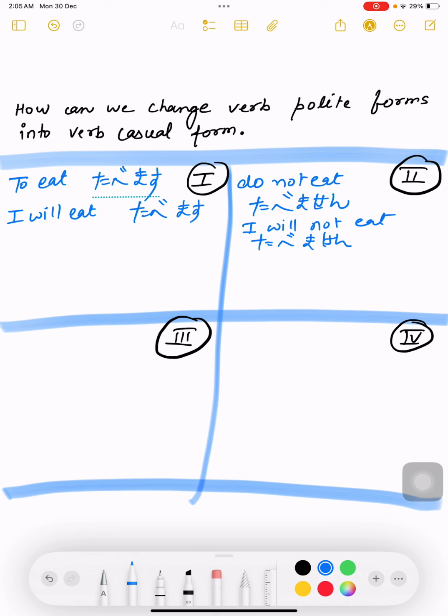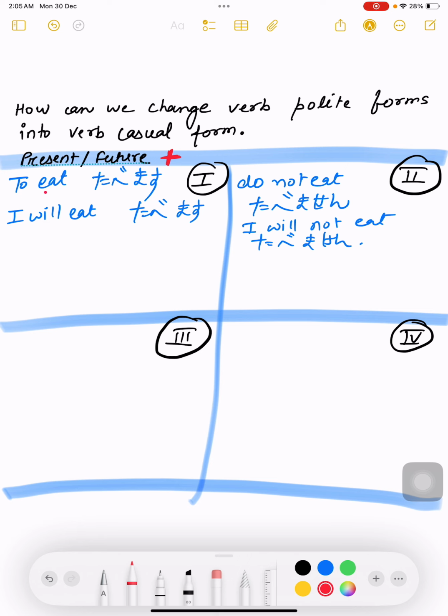So here I am writing the verbs in the first quadrant, which belongs to present or future tense, but these verbs have to be in positive sentences. You need to focus on this: the first quadrant belongs to present or future tense but positive.